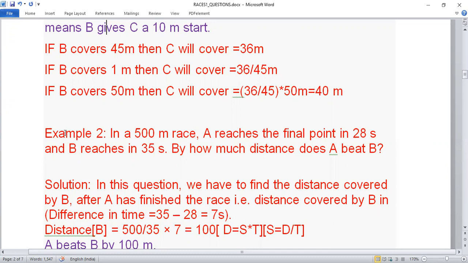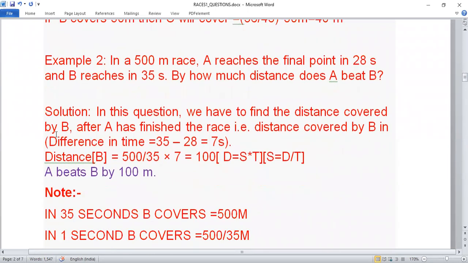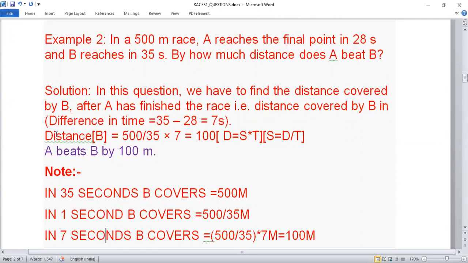Now, how much distance is covered by Shashwat in 35 seconds? Shashwat covers 500 meters in 35 seconds. In 1 second, Shashwat will cover 500 upon 35 meters. In 7 seconds, he will cover 100 meters. So it means when Akash has covered 500 meters, Shashwat has covered 400 meters. Yes or no?